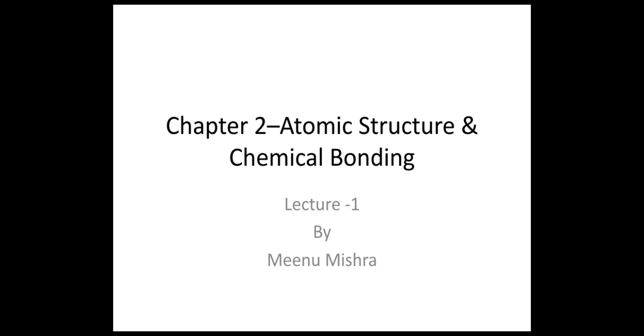The main postulates of Dalton's atomic theory are: Number 1, matter consists of very small indivisible particles called atoms. Number 2, atoms can neither be created nor destroyed. Number 3, atoms of an element are alike in all respects, but they are different from atoms of other elements. Atoms of an element combine in small numbers to form molecules. Atoms of one element combine with atoms of another element in a simple ratio to form a molecule of a compound. Atoms are the smallest unit of matter that can take part in chemical reactions. So these are the postulates of Dalton.